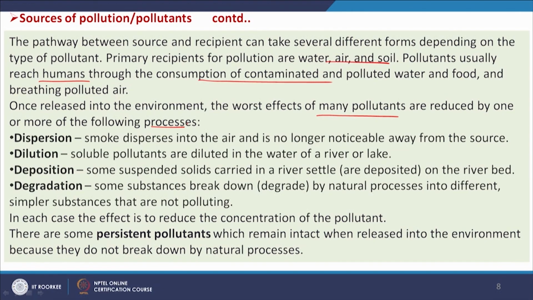That is dispersion. Smoke disperses into the air and is no longer noticeable away from the source, so the concentration of pollutants gradually decreases and its severity becomes lower.